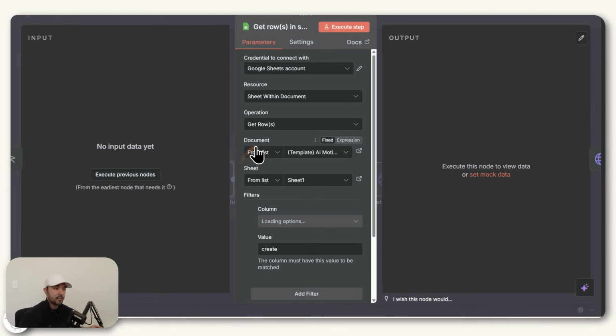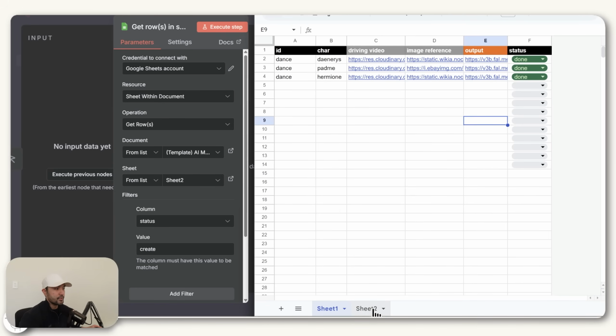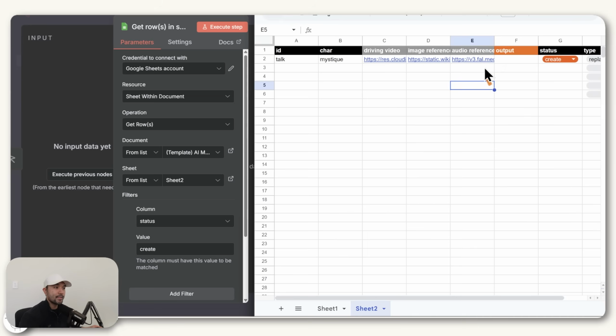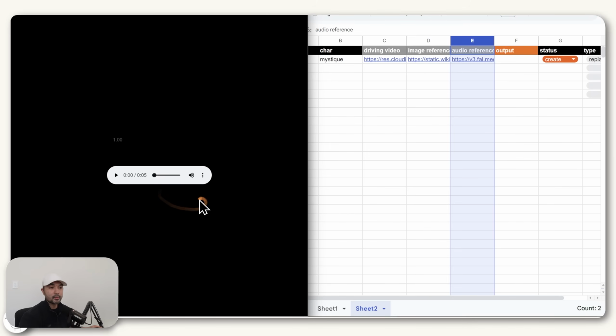But this time, if I open this Google Sheet node, I just want to change this Sheet 1 into Sheet 2. And if I go to Sheet 2 in our template, you'll see it's pretty much the same type of columns that we have here, but the only addition we did is this audio reference, which if you open this link, that will take you to this audio file, which is going to be our voice reference.